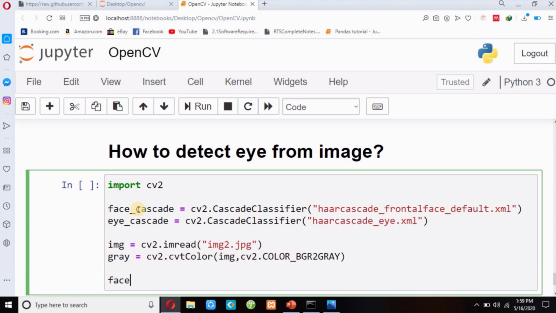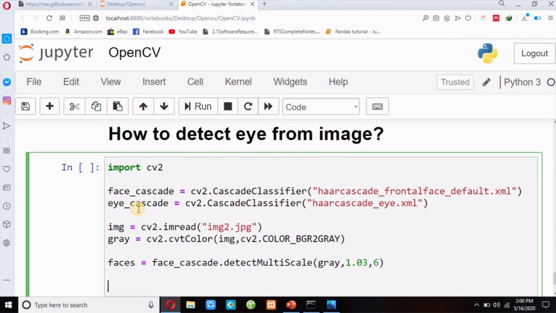Then I will use the detectMultiScale method, face_cascade.detectMultiScale. I have to pass the gray image over here, and then this is the scale factor, and this is the minimum neighbors.